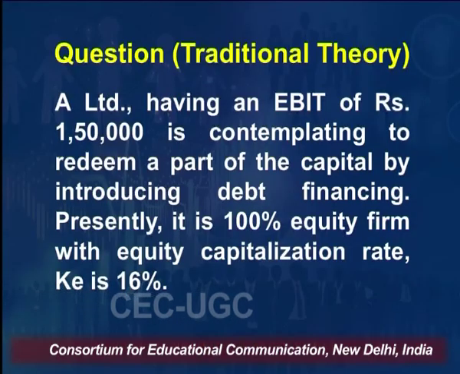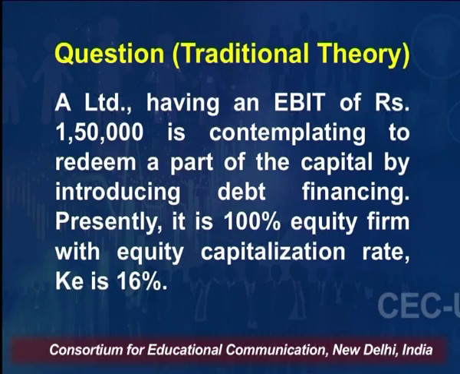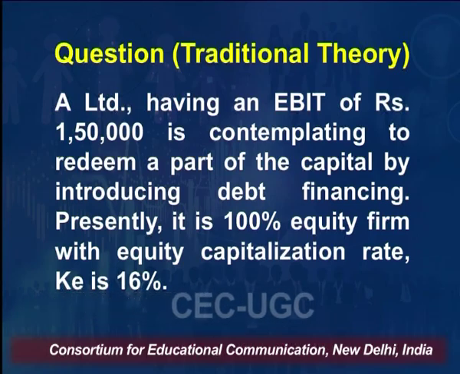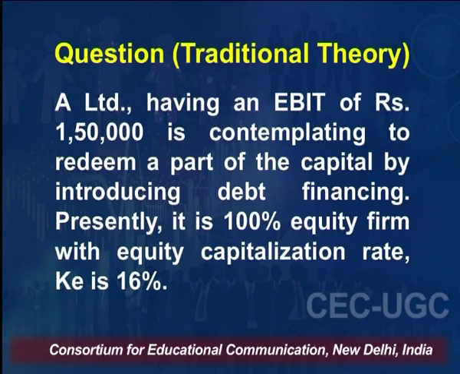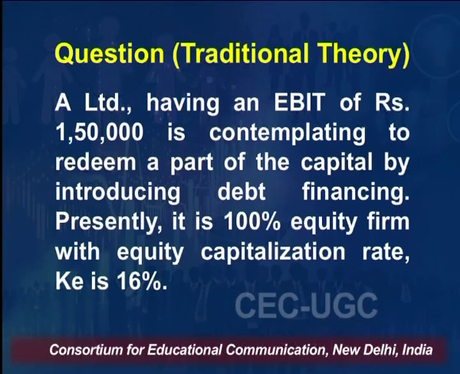So, the example is there on the screen, it is a long example. A Limited, having EBIT of rupees 1,50,000, is contemplating to redeem a part of the capital by introducing debt financing. Presently, it is a 100% equity firm with the equity capitalization rate of 16%. That means our KE is 16%.